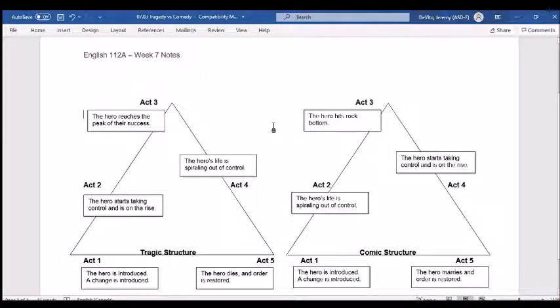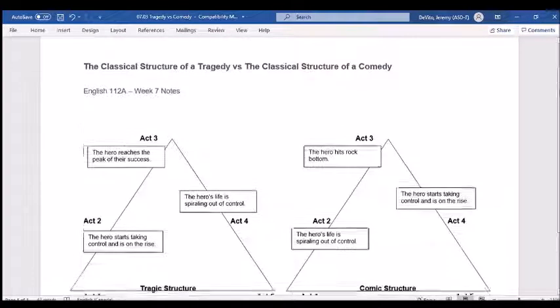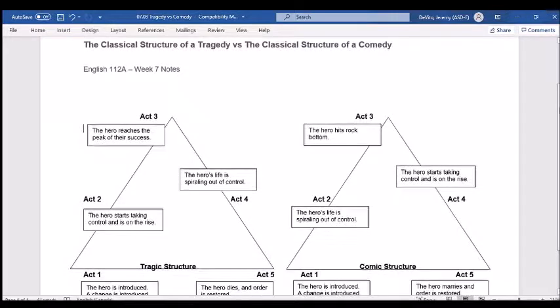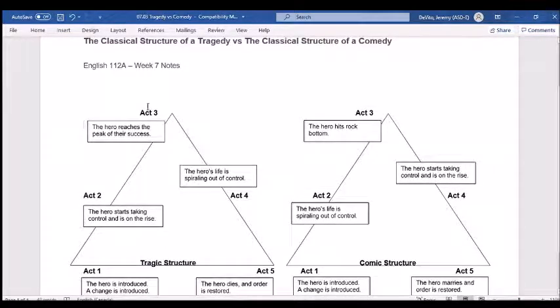So what happens is sometimes in a play you're wondering, well, where am I? Like, am I in a tragedy or am I in a comedy? And the key is, a lot of times, if we're using this classical form, is to say, well, when I'm halfway through the play, where am I? Because if things are really bad halfway through the play, that's probably really good. If things are really good halfway through the play, that's probably really, really bad. Okay?